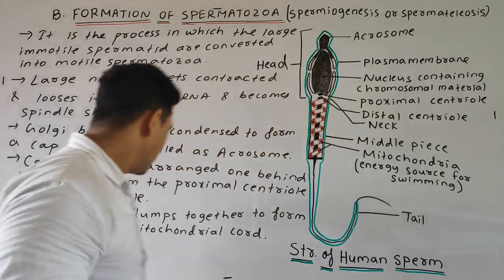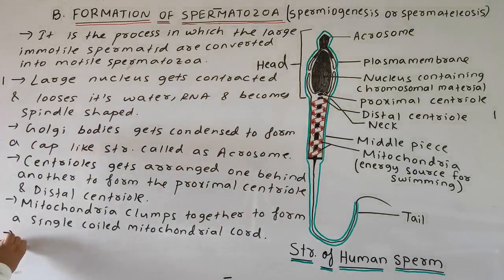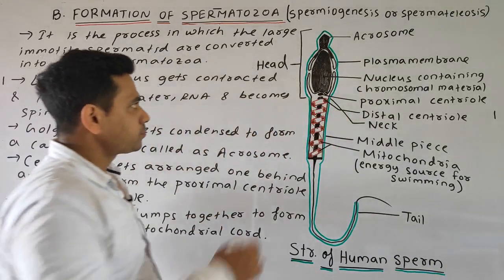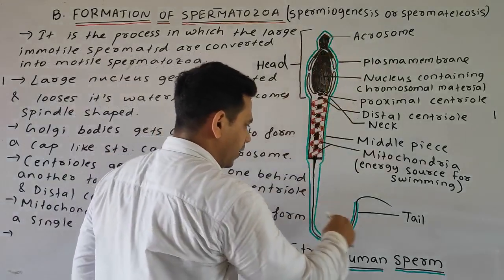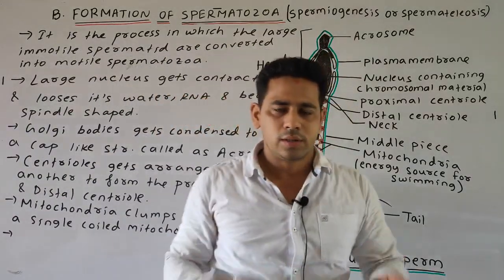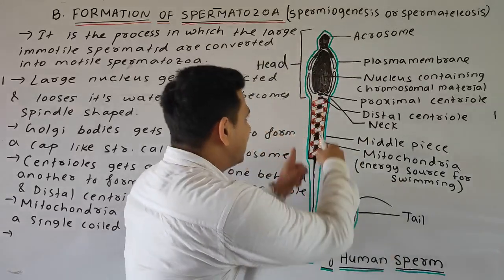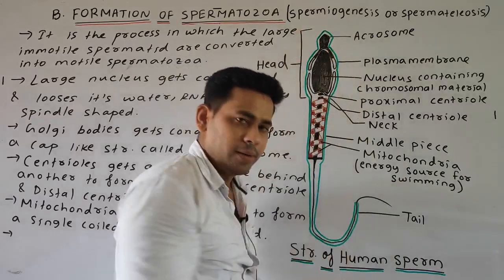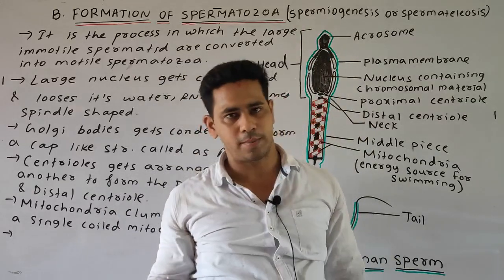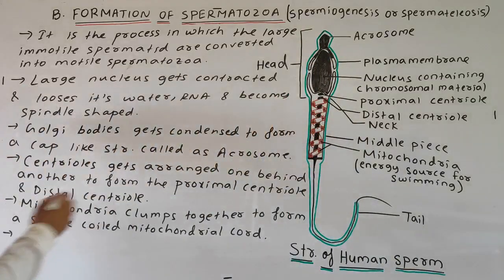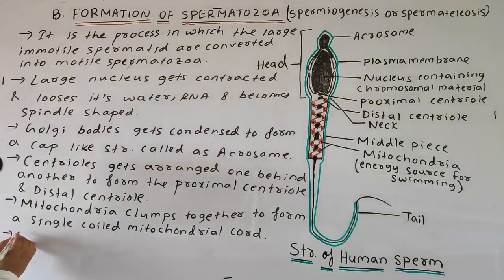Okay students, next, you can see this green color covering. So the cytoplasm of the spermatid forms a thin sheath or covering around the main parts or the body parts of the spermatozoa. Okay, so we can write our last point that the cytoplasm